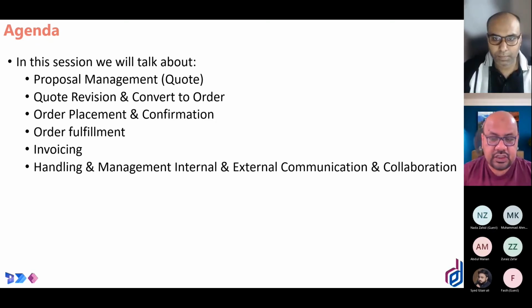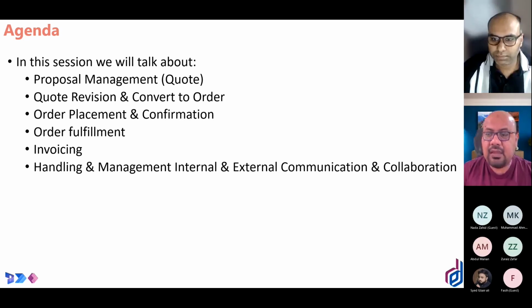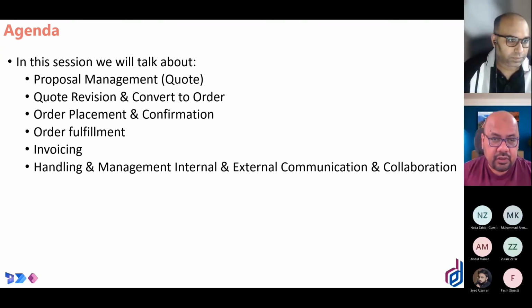This is the main agenda. But before we complete the information, we are also seeing some of the major part of the reports and KPIs, meaning how the reports and KPIs are generated, which is the remaining part from our previous session. We will also look into some important elements of handling and managing internal and external communication and collaboration. So this is all the information that we are going to cover in this session.